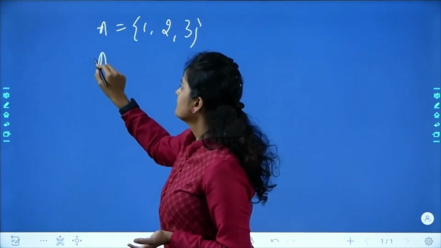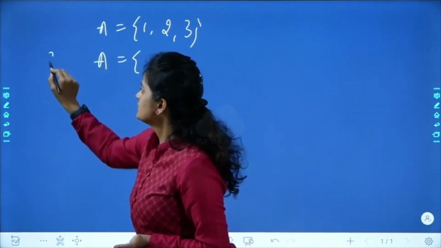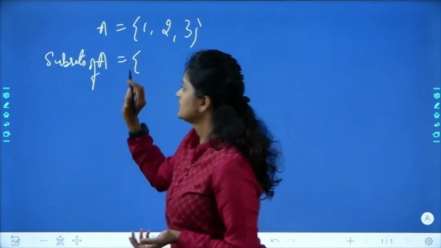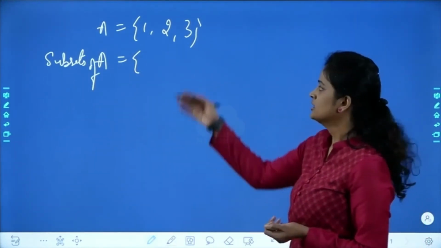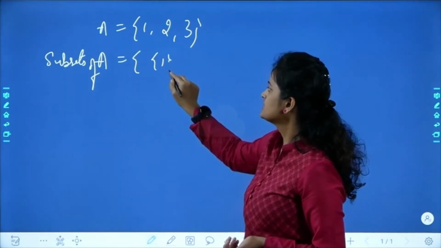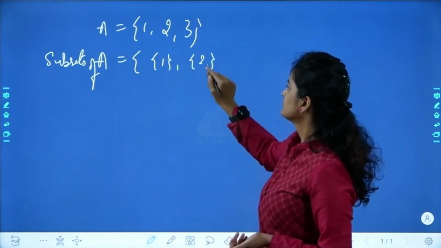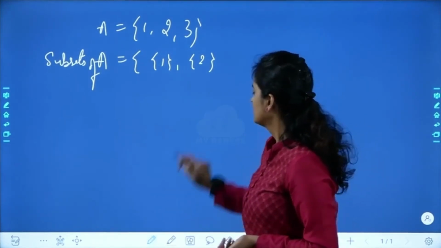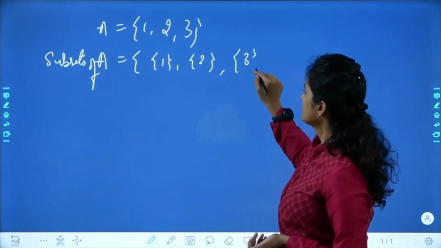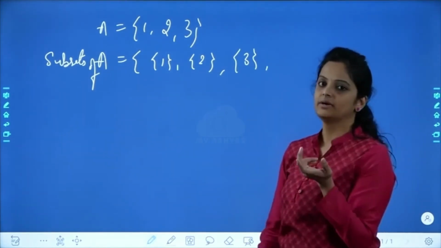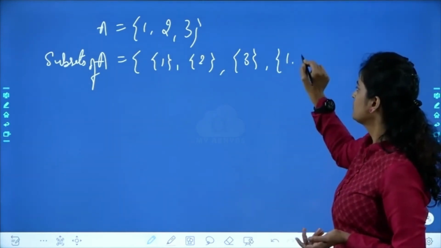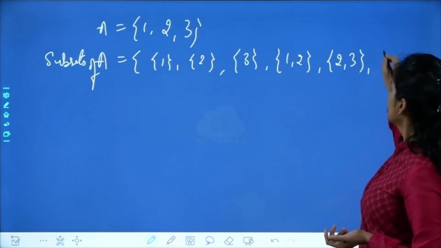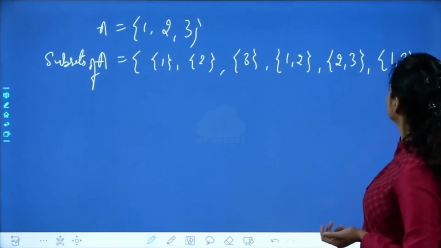So, subsets of A, if I am writing. First I will write the singletons. All singletons I will write. Then I will write two elements at a time. So I will write {1, 2}, {2, 3} and {1, 3}.